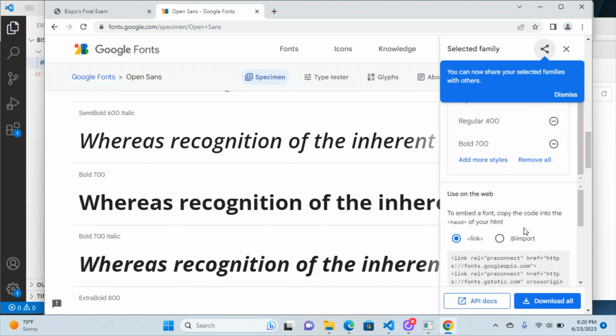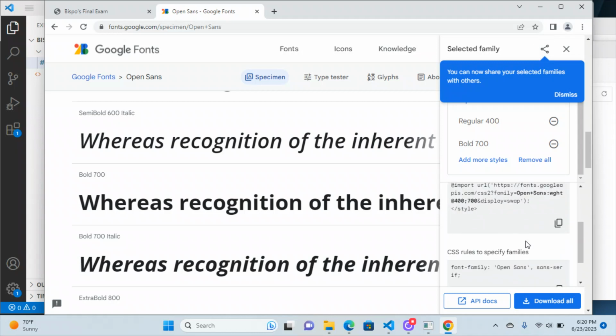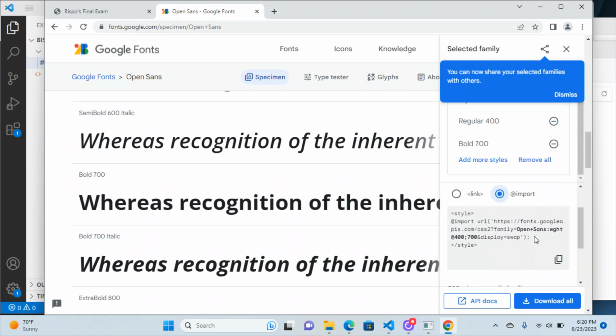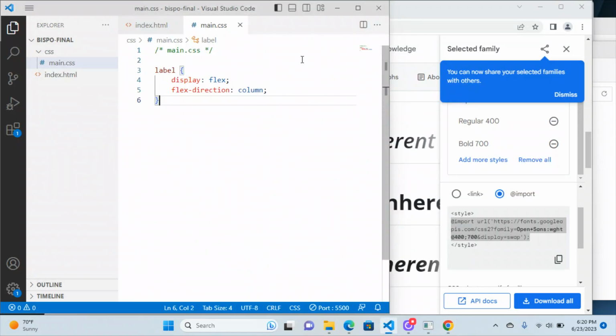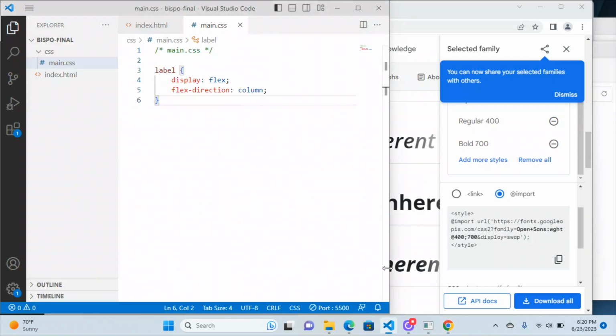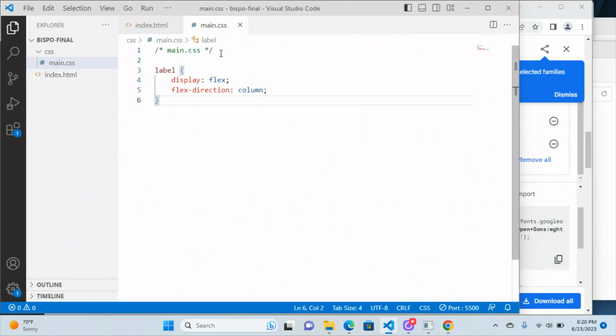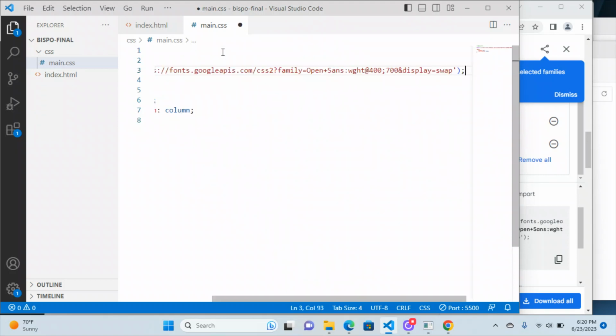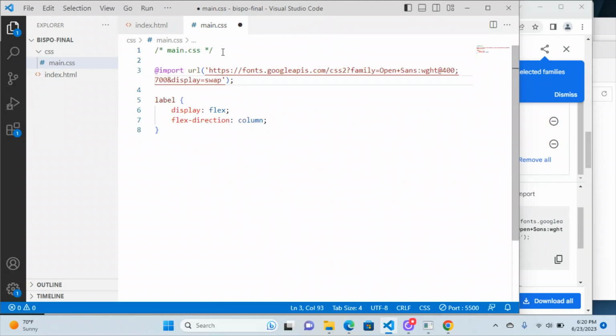And then go up here. I like to do the @import, which is the way I showed you to do it. And then you can just grab this text and copy it and paste it right into your CSS over here. Now that I'm doing things this way, I can pull this out a little bit as well, if it lets me. There we go. So remember, @imports and @font-face should go all the way up at the top.